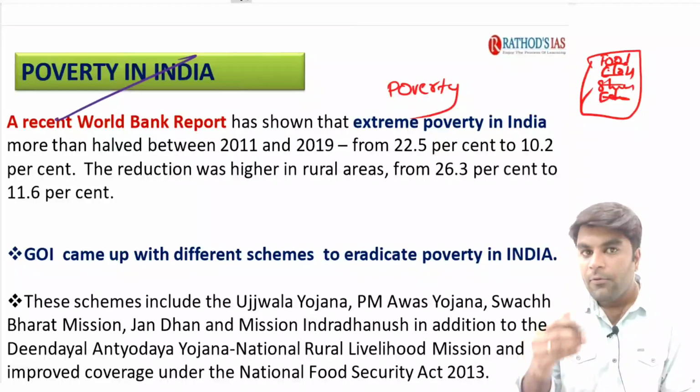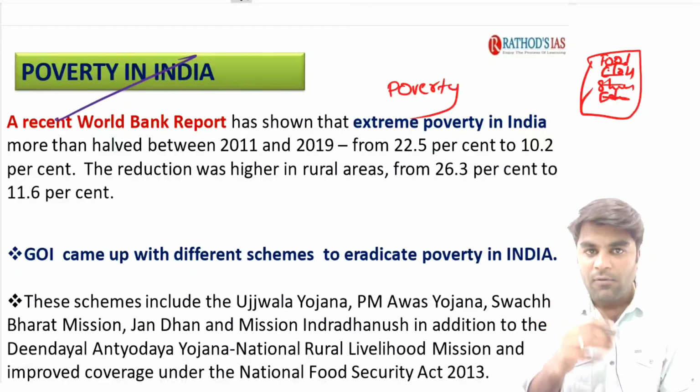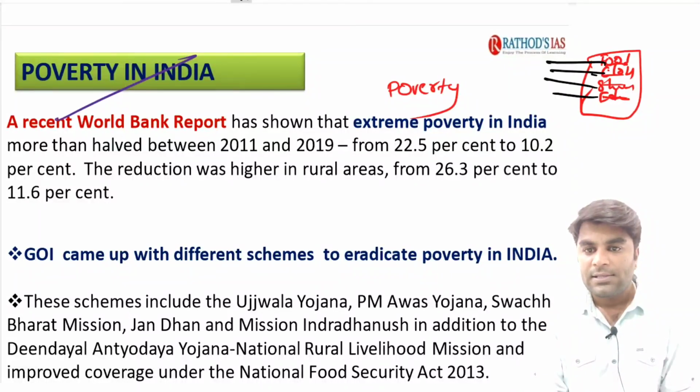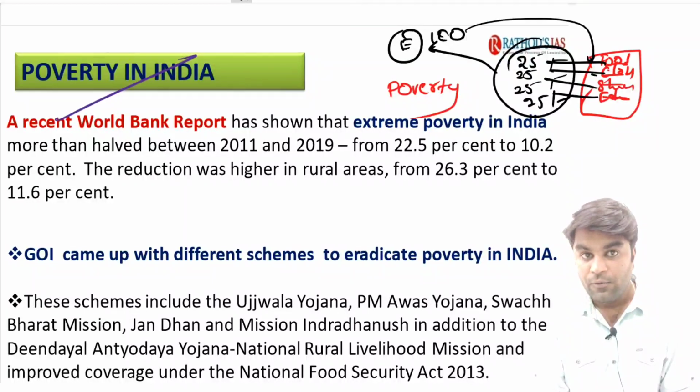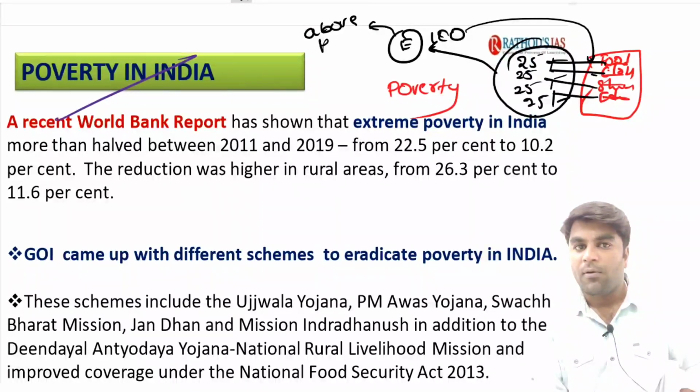And those who can't afford all these basic goods and services in their life are said to be living in poverty. Now say for example, take the prices of these 4 commodities. Each one's price is 25. Those persons who can make an expenditure of 100 rupees are automatically going to afford all these basic goods and services in their life, so they are living above the poverty line.